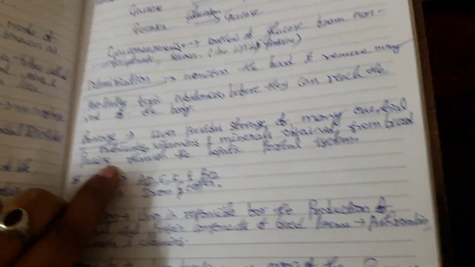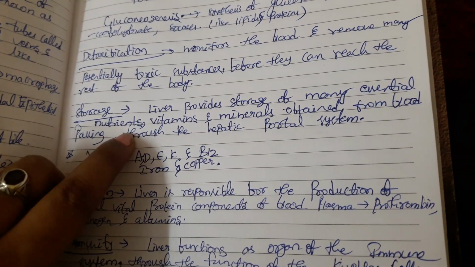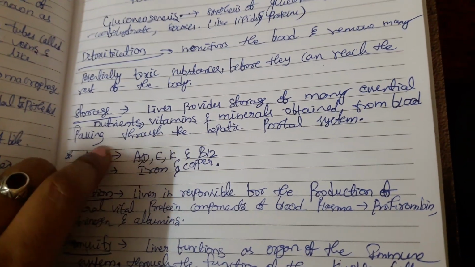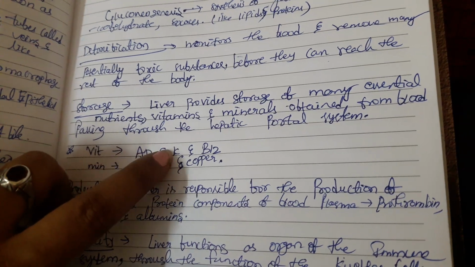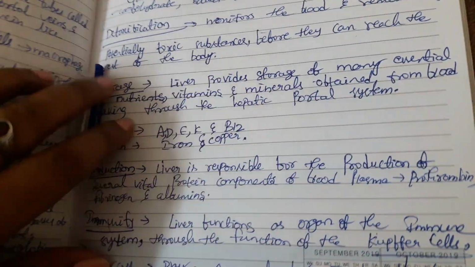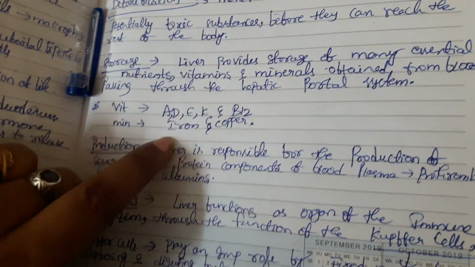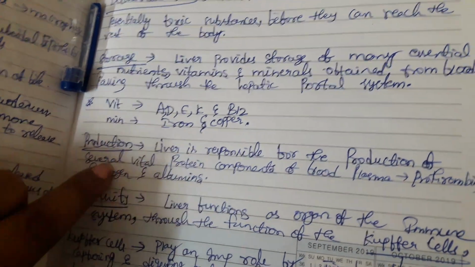And next, storage. Liver provides storage of many essential things like nutrients, vitamins and minerals obtained from blood passing through the hepatic portal system. It is storage for many essential minerals and vitamins. Vitamins like mainly A, D, E, K and B12, as well as minerals like iron and copper.